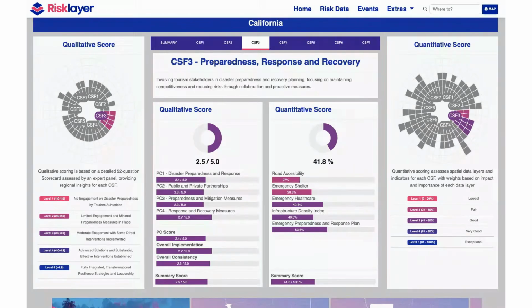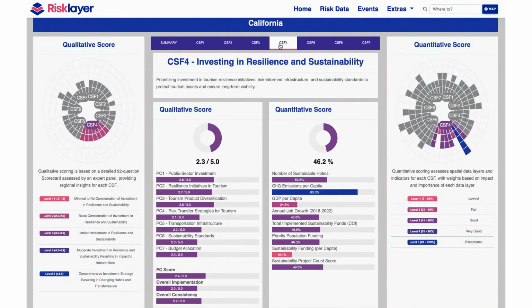Let's explore CSF4, Investing in Resilience and Sustainability. The quantitative data shows information such as funds dedicated to projects focused on resilience and sustainability. The qualitative data assesses how effective these sustainability efforts are and how well they are carried out based on ratings by tourism expert panels in all of the regions.